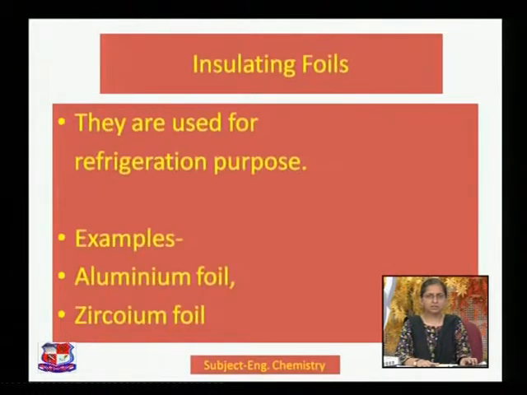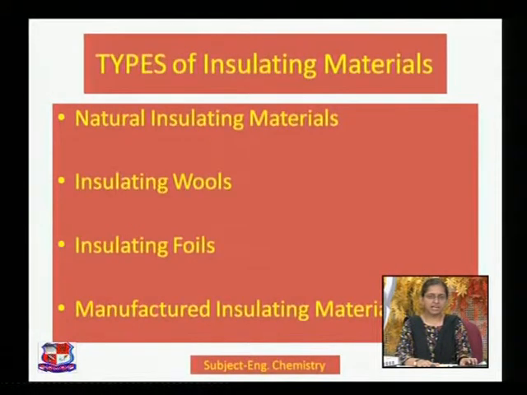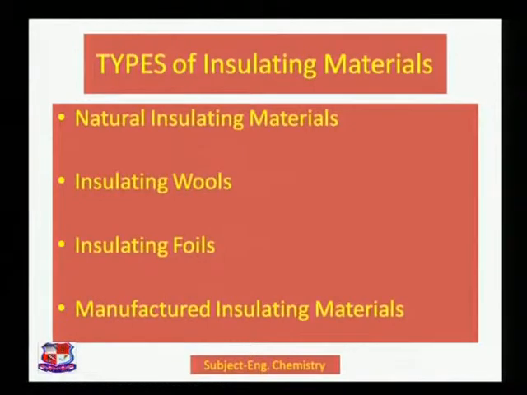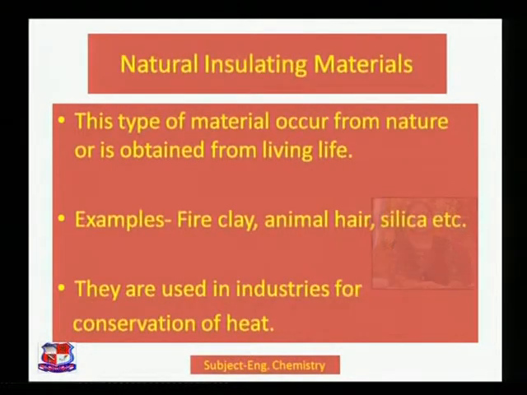So we have seen 4 types, that is natural insulating material, insulating wools, insulating foils, manufactured insulating materials. In that we have seen that natural insulating materials occur in nature or are obtained from living life. Example: fire clay, animal hair, silica, etc. They are used in industries for conservation of heat.